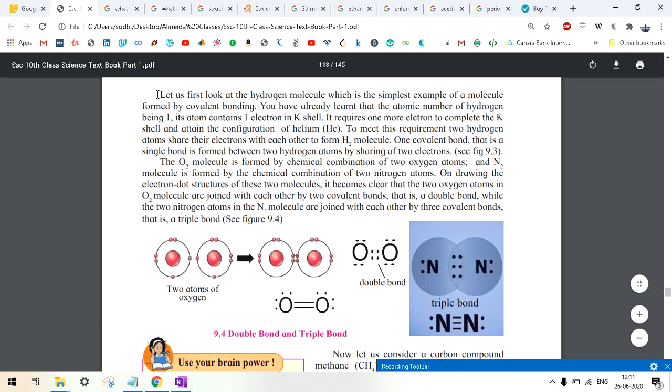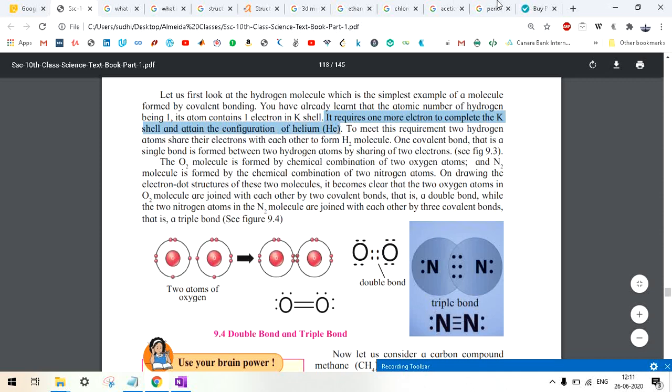It is saying that let us first look at the hydrogen molecule, which is the simplest example of a molecule formed by covalent bonding. Covalent bonding means any molecule that is formed by a covalent bond. So you have already learned that the atomic number of hydrogen is 1. So it will have 1 electron, and the innermost shell is called the K shell. The K shell requires 2 electrons. It has already 1. So what will happen? It requires 1 more electron to complete the K shell and attain the configuration of helium.